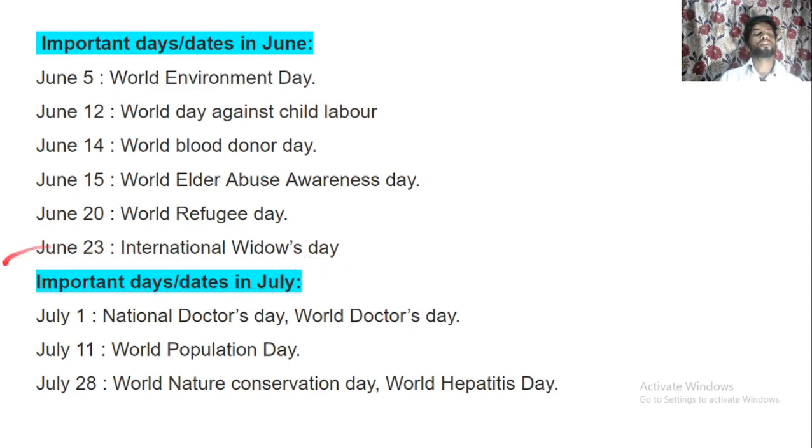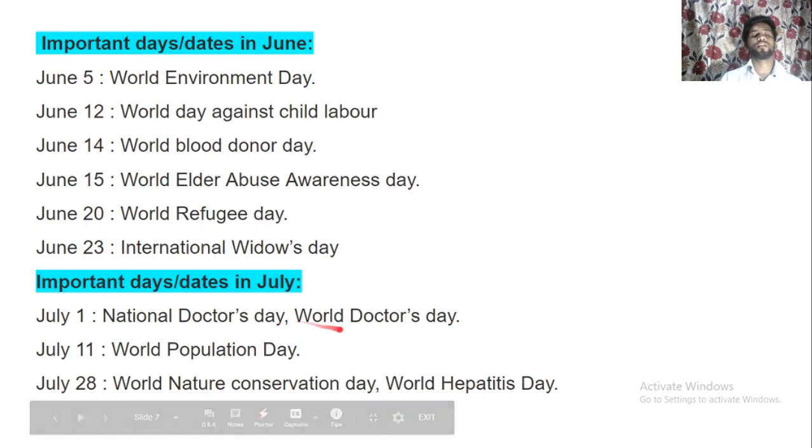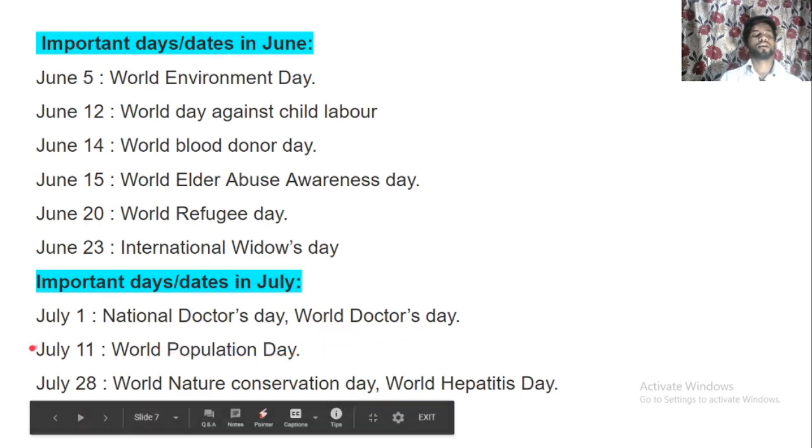Now, important dates and days in the month of July for social work NET JRF. That is 1st July, National Doctors Day or World Doctors Day. 11th July is known for World Population Day, and 28th July is known for World Nature Conservation Day and also known for World Hepatitis Day.